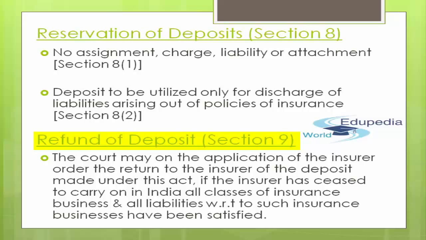if the insurer has ceased to carry on in India any or all of the classes of insurance business and all liabilities with respect to such insurance business have been satisfied.